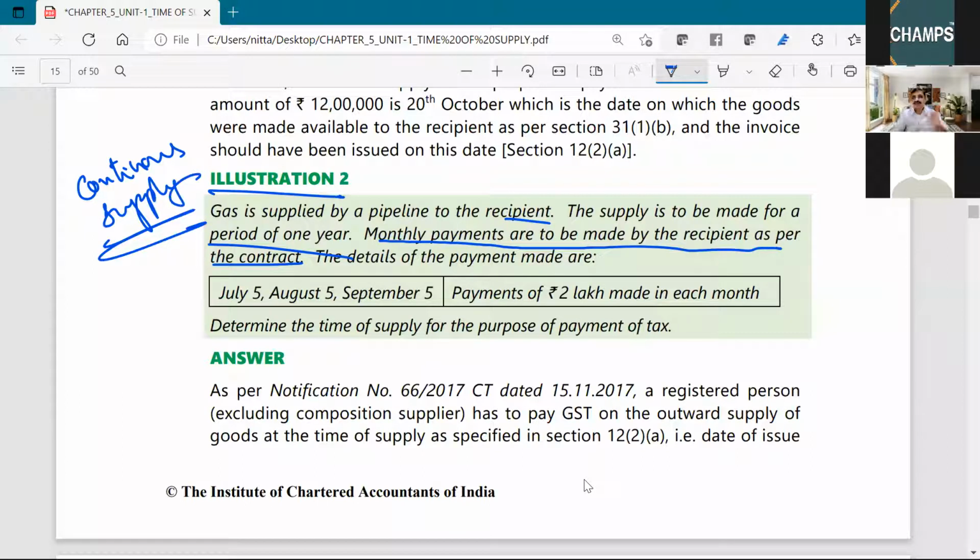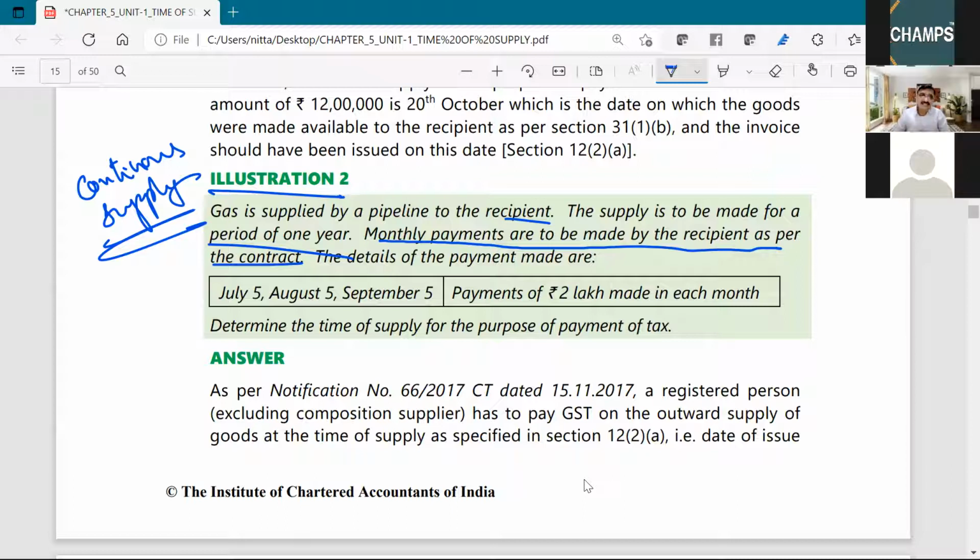In respect of continuous supply of goods, as per section 31, the invoice is to be issued at the time of or before each such statement is issued, or at the time of or before each such payment is received.